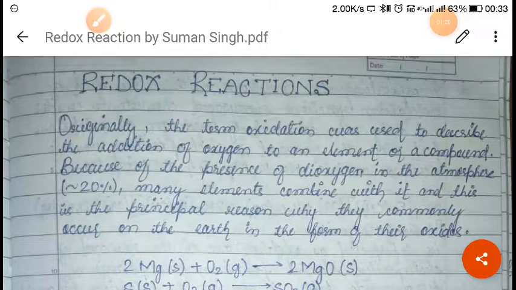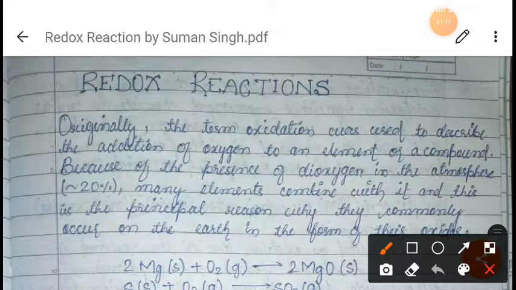You will see that in nature most of the elements are found in the form of their oxides, right? Why? Because we know that in the atmosphere the presence of oxygen is very high, approximately 20%. So that is why most of the elements you will see in nature are found in the form of oxides, right?